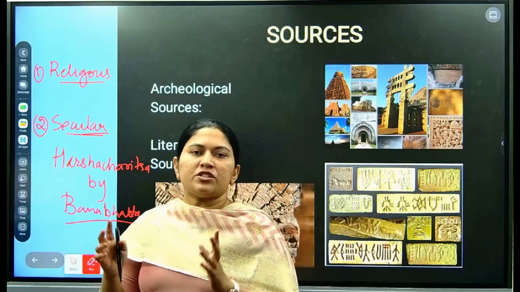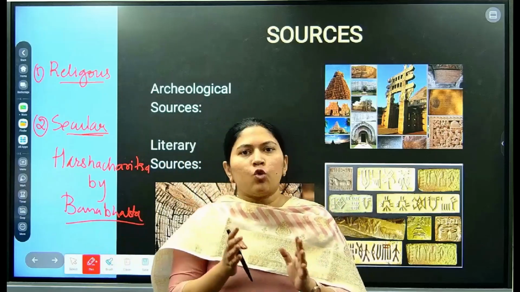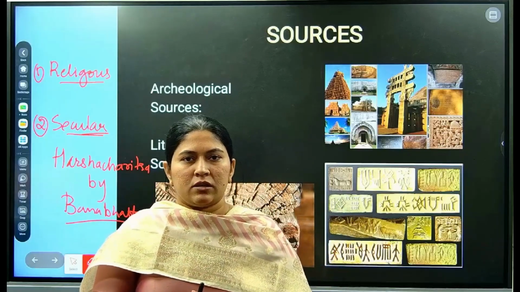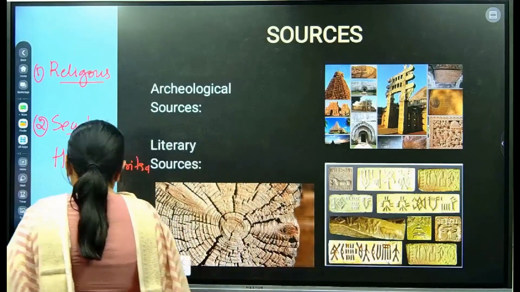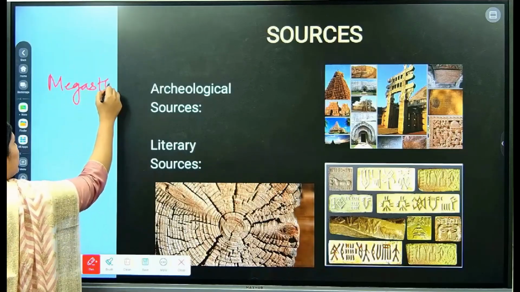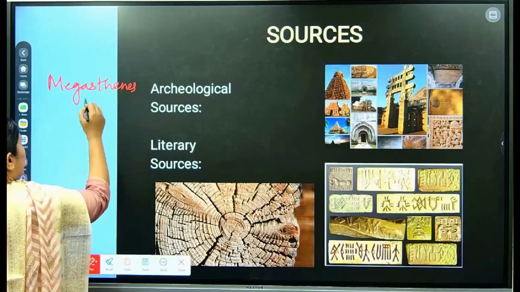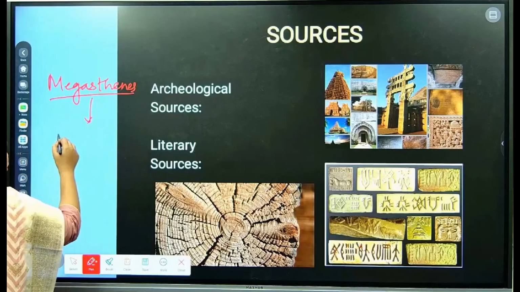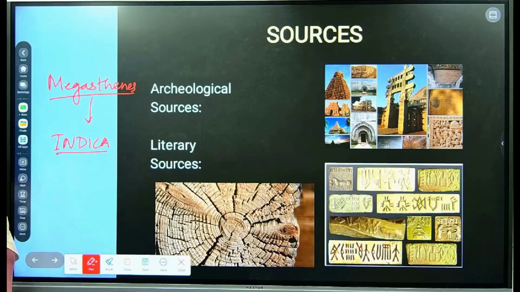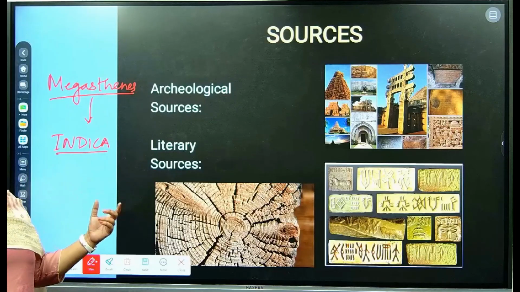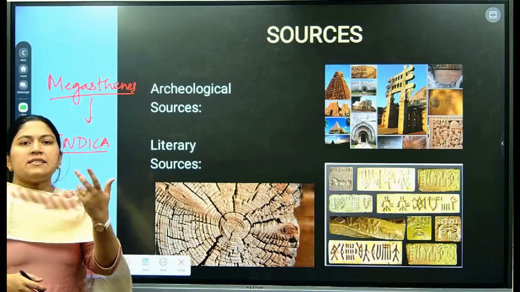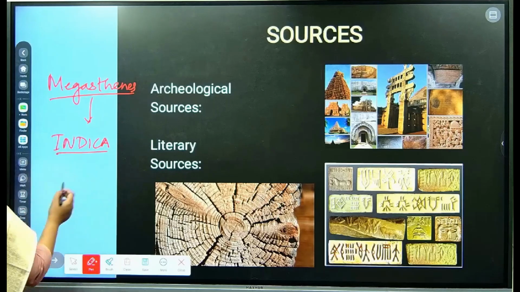Now, literary sources also have evidence from the local people as well as from the foreigners. If you see the example of Megasthenes, which is given in your NCERT, Megasthenes wrote Indica. And he talked about n number of evidences from that period. Take the second example of the foreign traveler.